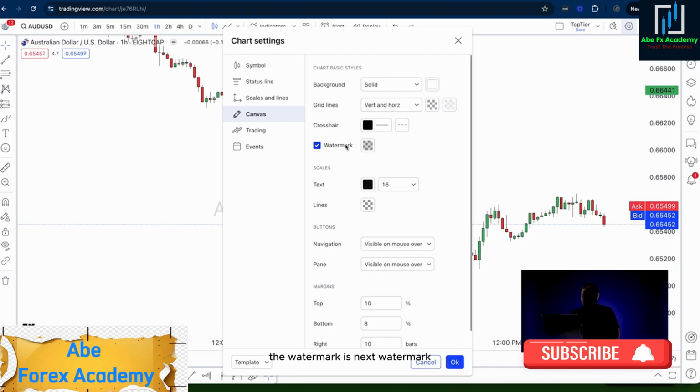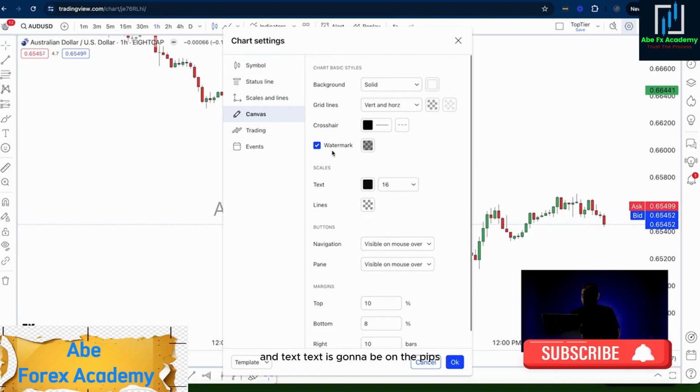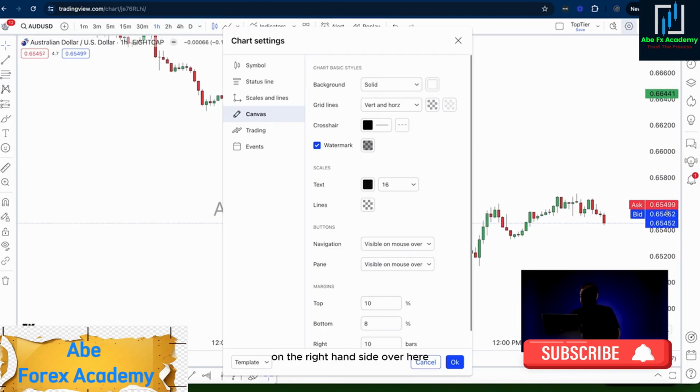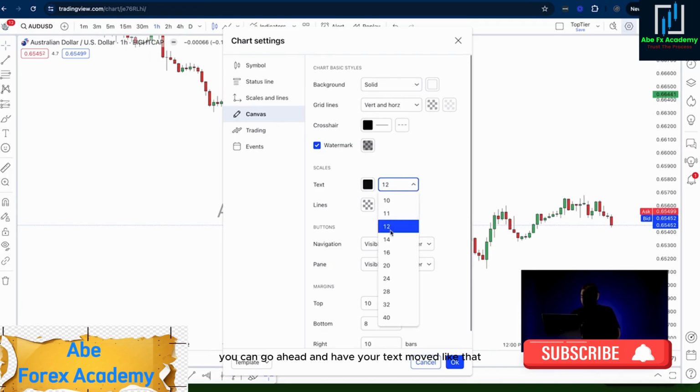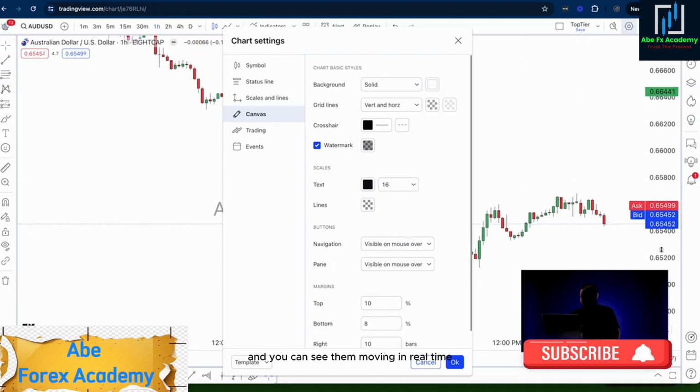My crosshair is black, 100% opacity, and thickness is the thinnest one. The watermark is next. For the watermark, I have light gray. You can do black as well. And the opacity, I'm going to have that at 30%. And text is going to be on the pips on the right-hand side over here. If you want it smaller or bigger, you can have your text moved like that, and you can see it moving in real time.